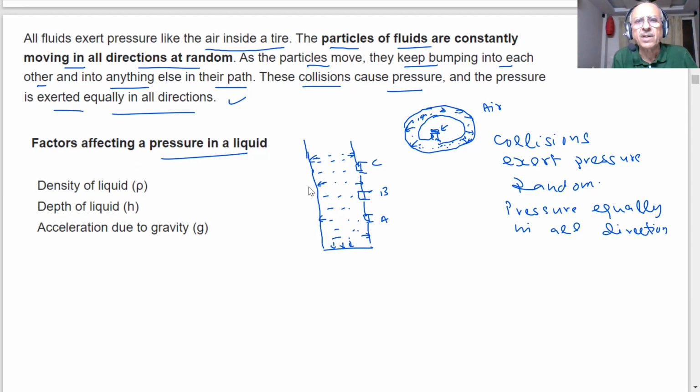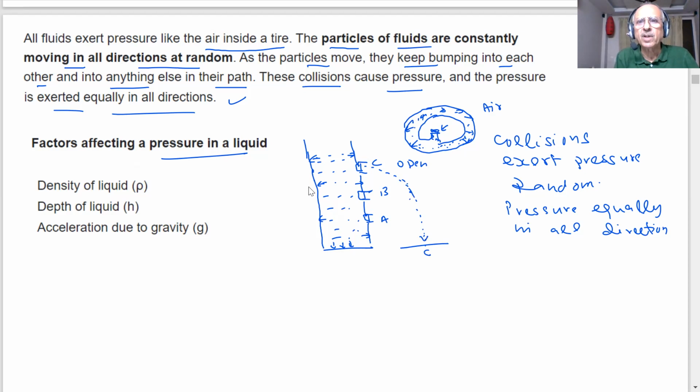But the question is, students, if I open, supposing C, what will happen? The liquid will start flowing out of it. Yes or no? Yes, sir. The liquid will flow like this. Supposing this is from C, the liquid is flowing. Why is the liquid flowing?